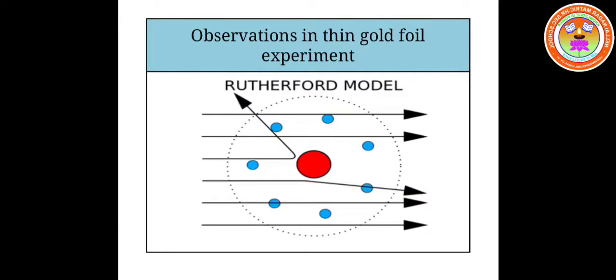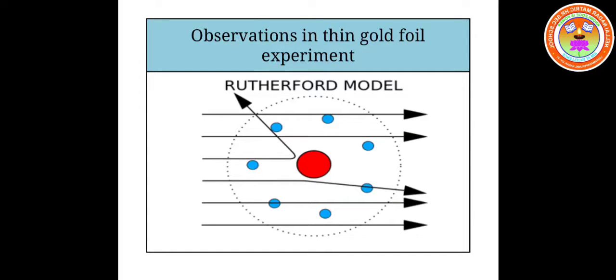The first observation was that most of the alpha particles passed through the atom, passed through the gold foil without any deviation, without any deflection. They passed through the gold foil in a straight line.